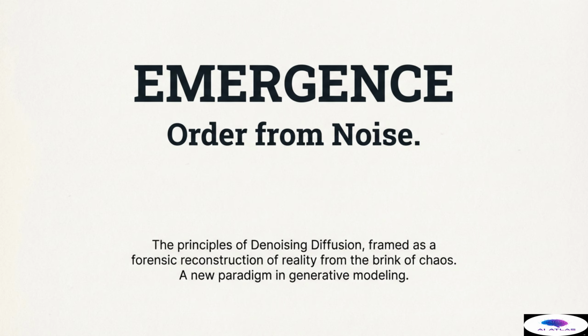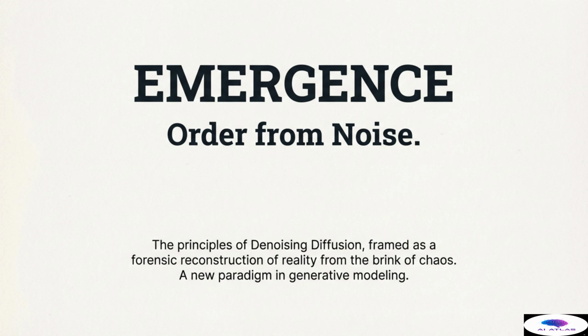For decades, generative artificial intelligence struggled with the fundamental problem of creation. How do you generate a photorealistic image, a complex musical piece, or a new piece of data structure out of thin air? The methods were often chaotic and unpredictable. Denoising diffusion changes this paradigm entirely. It frames the act of generation as a meticulous, forensic reconstruction of reality.